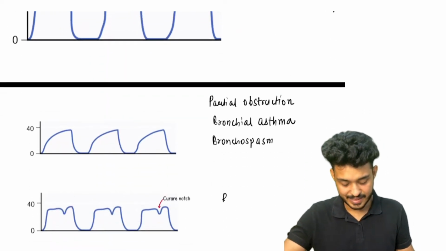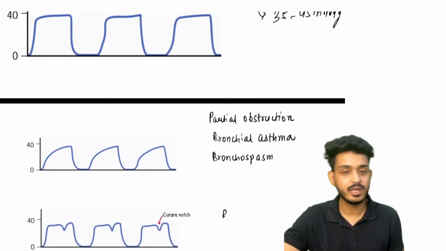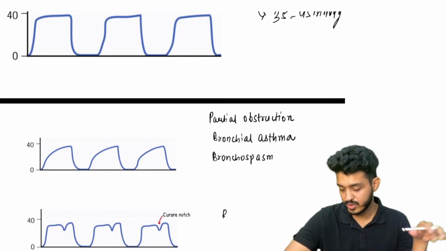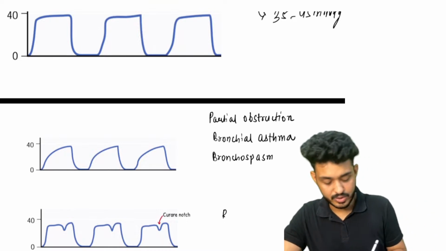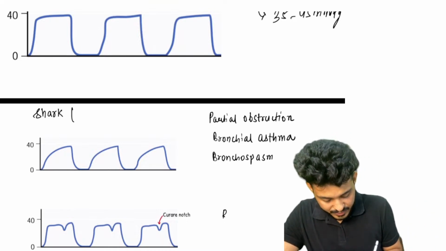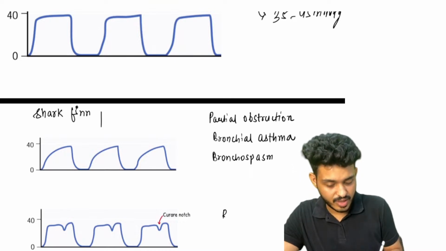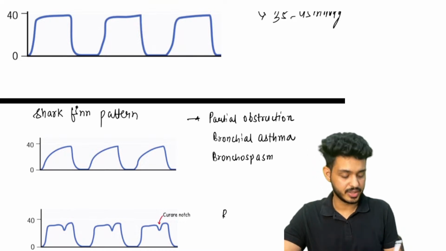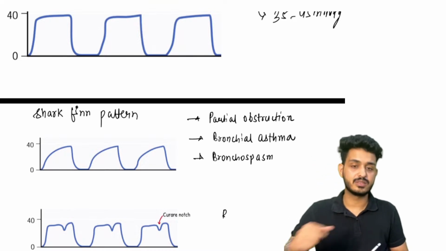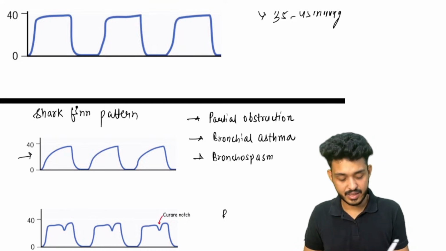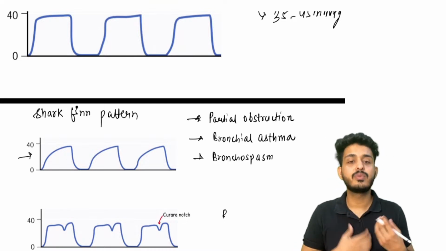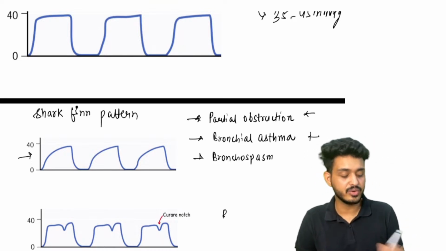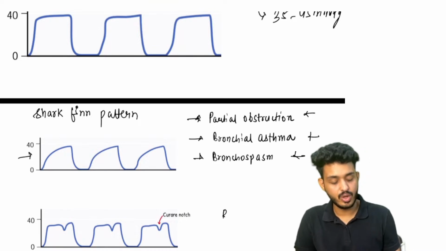Next thing, this type of pattern. Now you need to remember, the exam is coming soon, so we cannot go into more details, and I will be telling you the important points only. This is your shark fin pattern that you will be finding in partial obstruction, bronchial asthma, and bronchospasm. Whenever you see this type of pattern, just remember there is some problem in the bronchus itself. That is due to partial obstruction. It can be due to bronchial asthma. It can be due to bronchospasm.